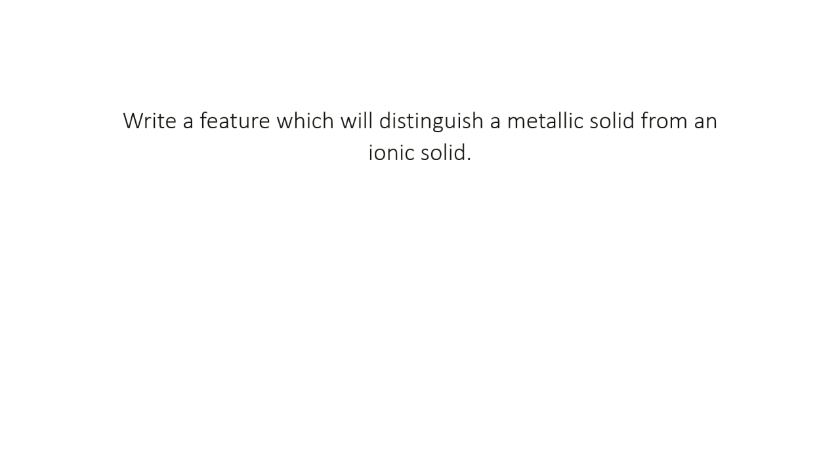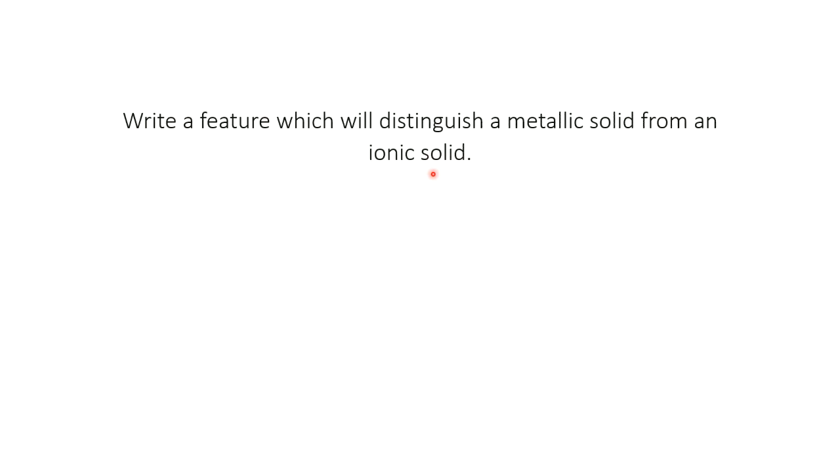Next, write a feature which will distinguish a metallic solid from an ionic solid. On the basis of the characteristics of these solids, metallic solids and ionic solids, one characteristic is the electrical conductivity. In the metallic solids, a sea of electrons is present, so metallic solids are electrical conductors. Whereas in ionic solids, Na plus and Cl minus are attracted by electrostatic forces.